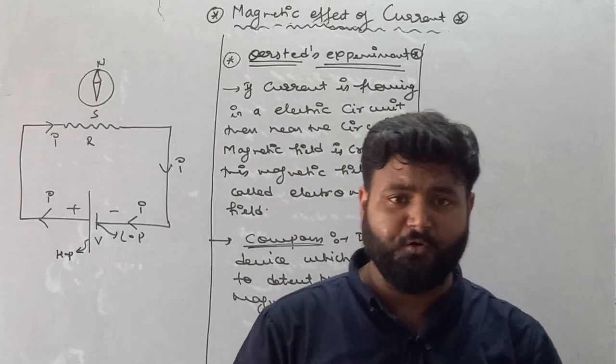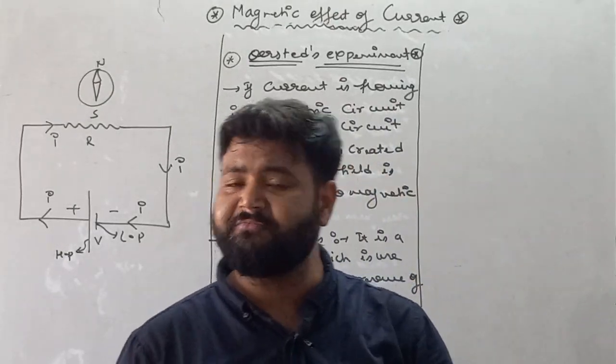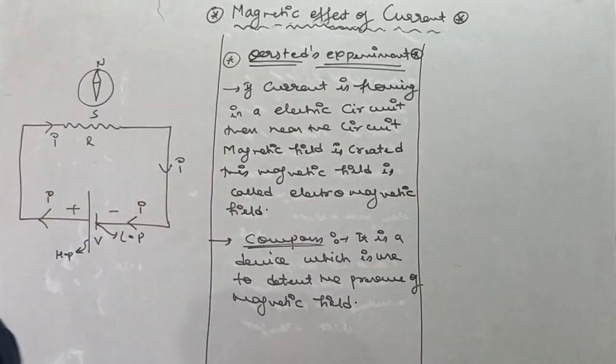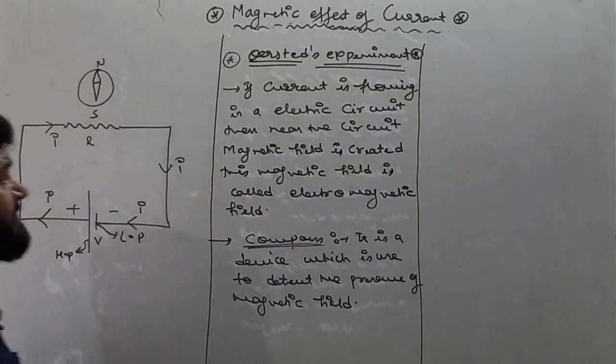Electro means flow of electrons, and the flow of electrons, we all know, is current. So write down the next point.